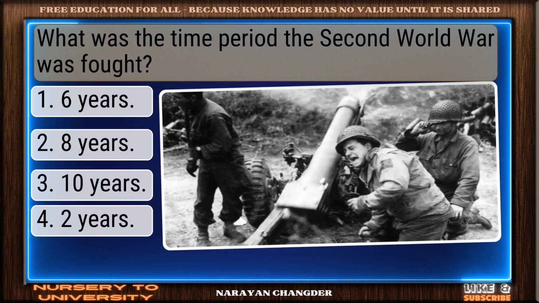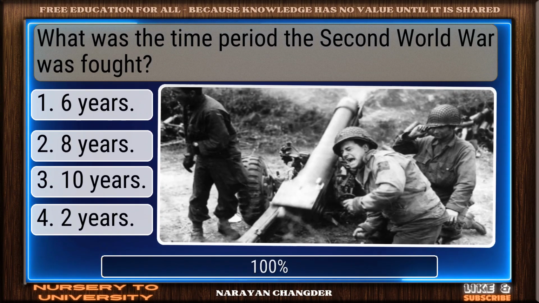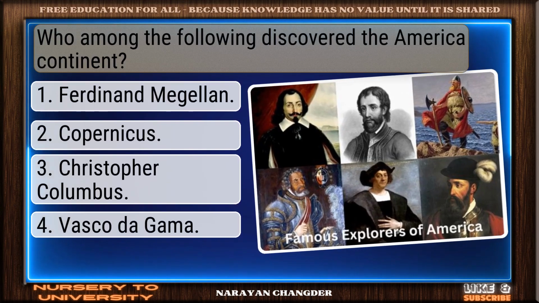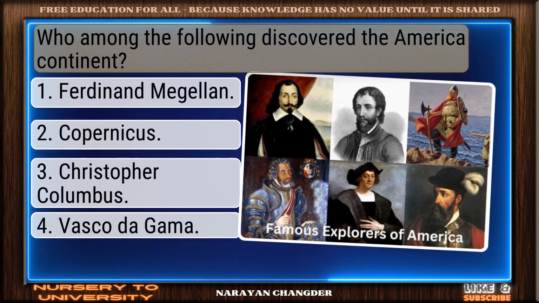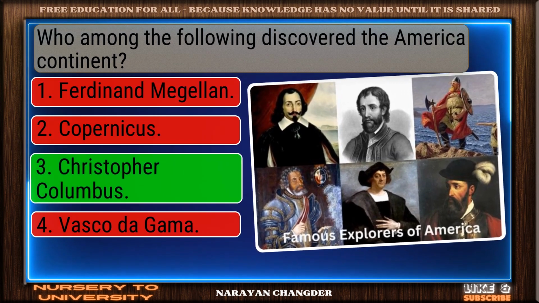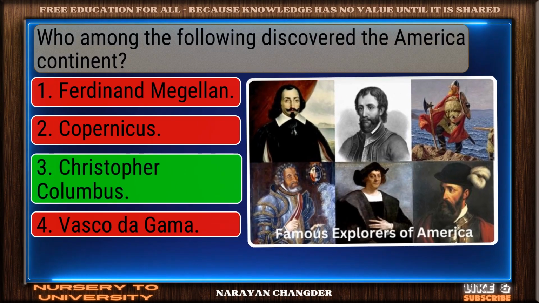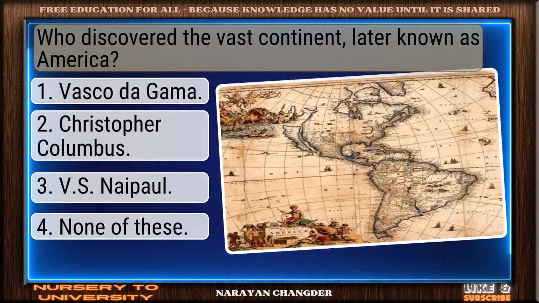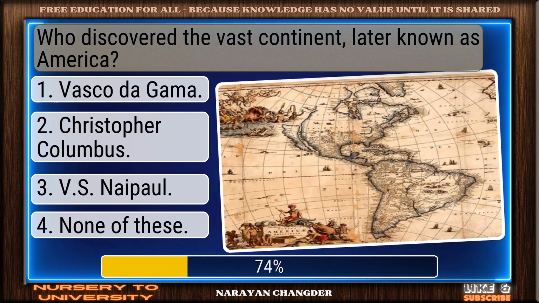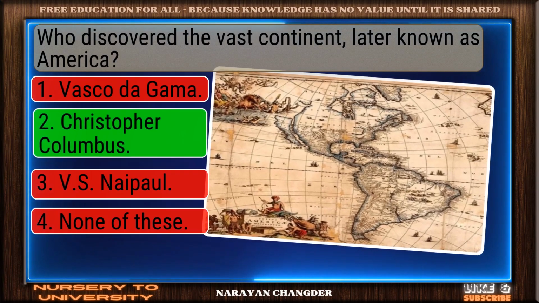What was the time period the Second World War was fought? Sharp thinking. 6 years is right. Who among the following discovered the America continent? Excellent. Christopher Columbus is well reasoned. Who discovered the vast continent, later known as America? Great job. Christopher Columbus is accurate.